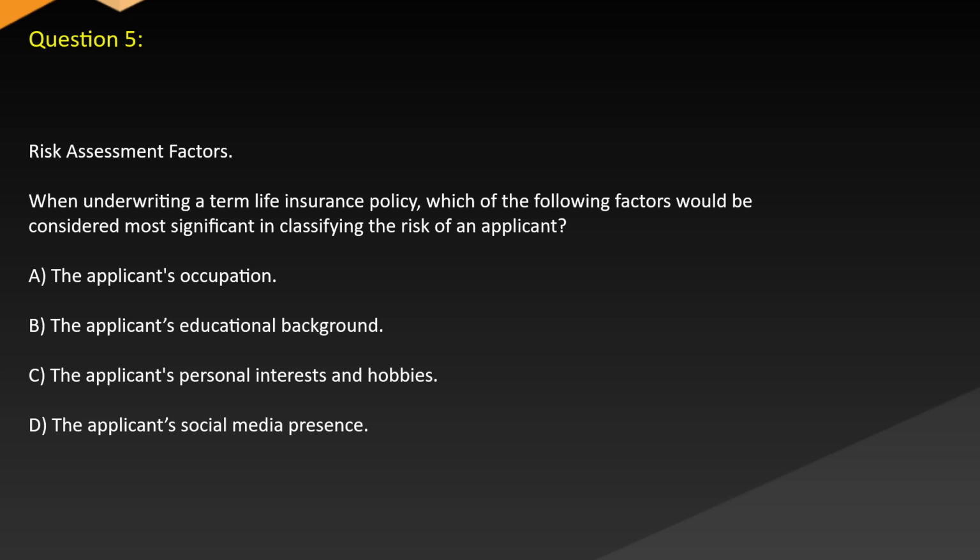Question 5. Risk assessment factors. When underwriting a term life insurance policy, which of the following factors would be considered most significant in classifying the risk of an applicant? A. The applicant's occupation. B. The applicant's educational background. C. The applicant's personal interests and hobbies. D. The applicant's social media presence.